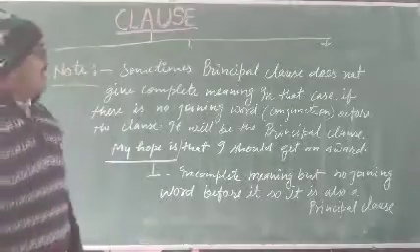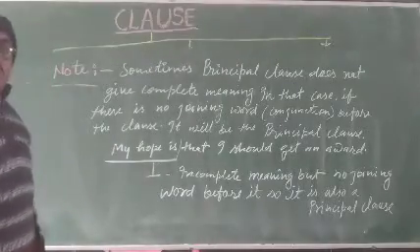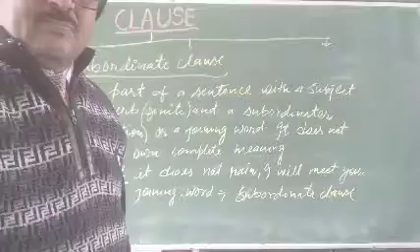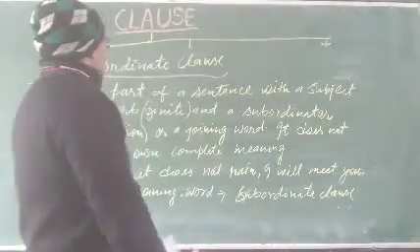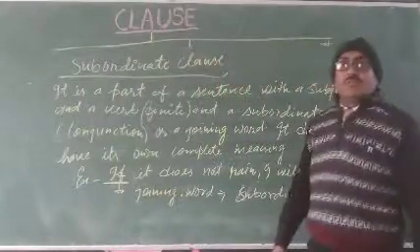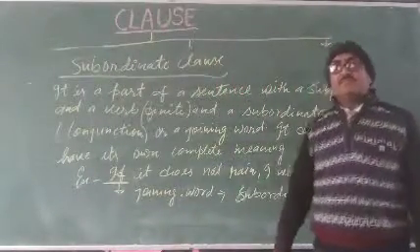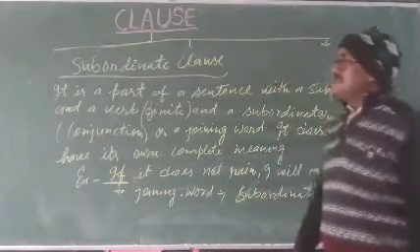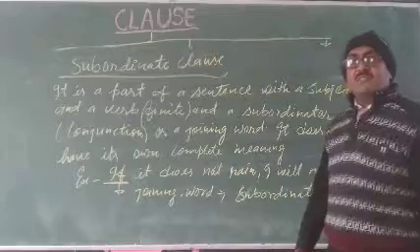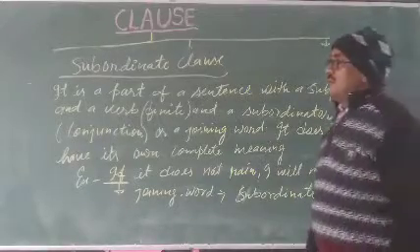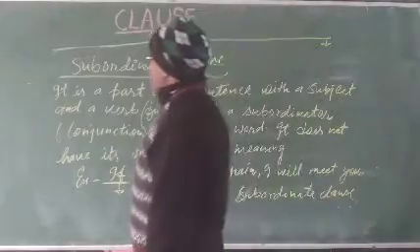Now dear students, I am going to tell you about the subordinate clause. What is a subordinate clause? I hope you understand what a principal clause is. Now the next is the subordinate clause. See here the definition of subordinate clause.